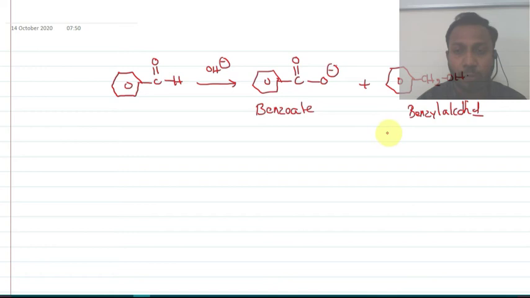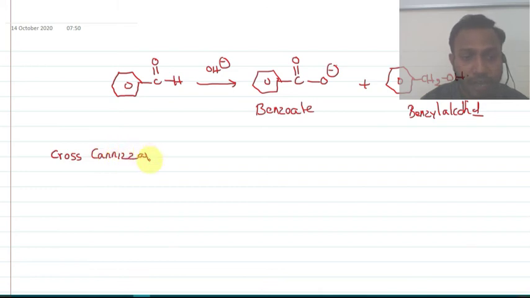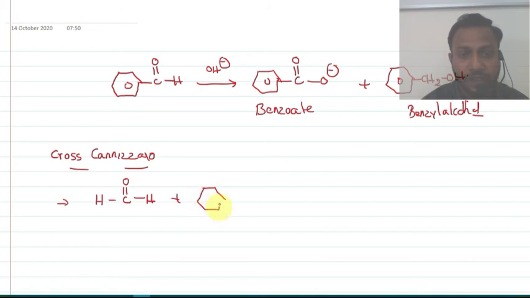Now let us see which compound will undergo oxidation and which will undergo reduction in the case of the cross Cannizzaro reaction. In a cross Cannizzaro reaction, you take two different carbonyl compounds, aldehydes: one is formaldehyde, the other benzaldehyde.